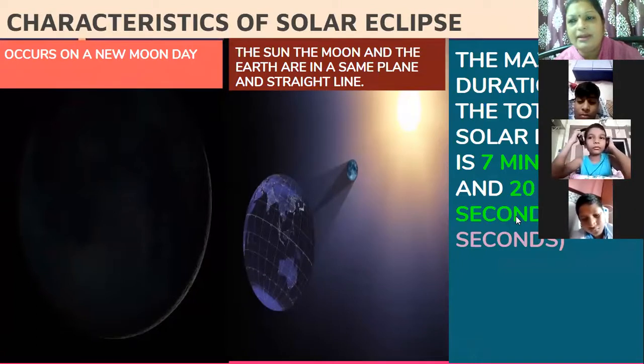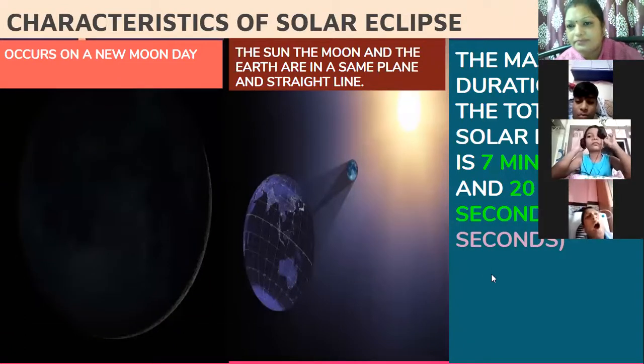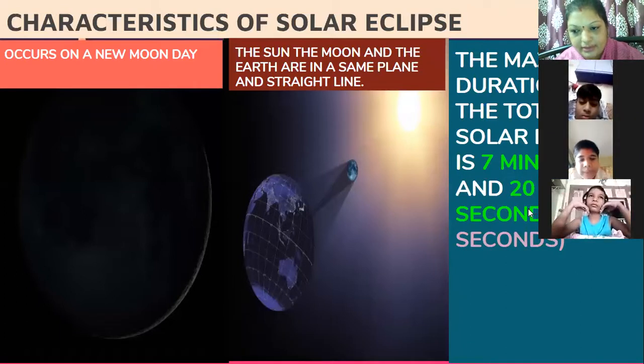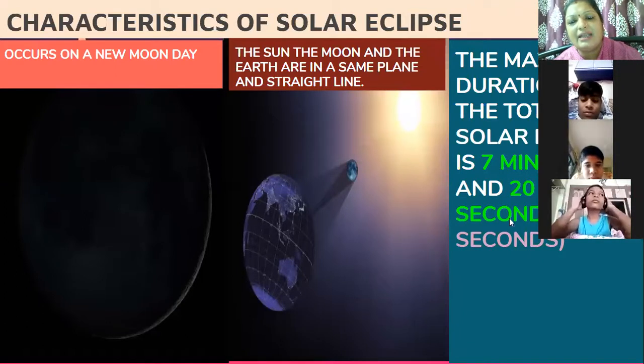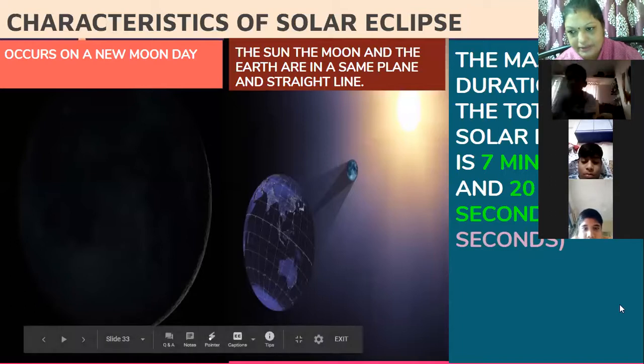And how much time does it take? What is the duration of the total solar eclipse? Duration is 7 minutes 20 seconds. What is the duration of the total solar eclipse? It is 7 minutes 20 seconds, or we can say in seconds, 440 seconds.